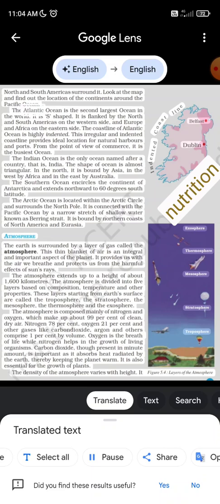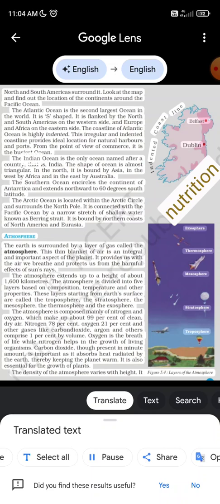The Atlantic Ocean is the second largest ocean in the world. It is S-shaped. It is flanked by the North and South Americas on the western side, and Europe and Africa on the eastern side. The coastline of the Atlantic Ocean is highly indented. This irregular and indented coastline provides ideal locations for natural harbors and ports. From the point of view of commerce, it is the busiest ocean.